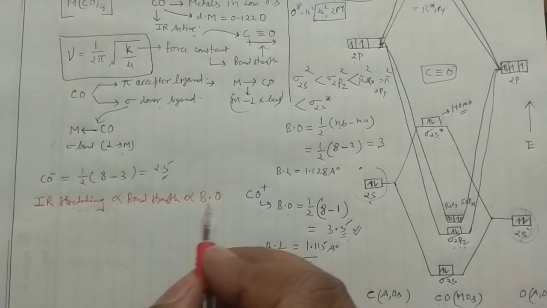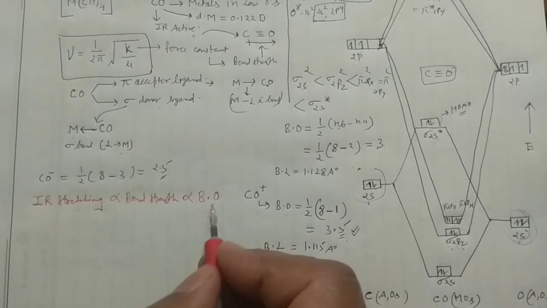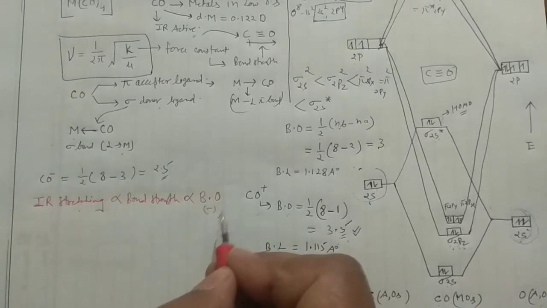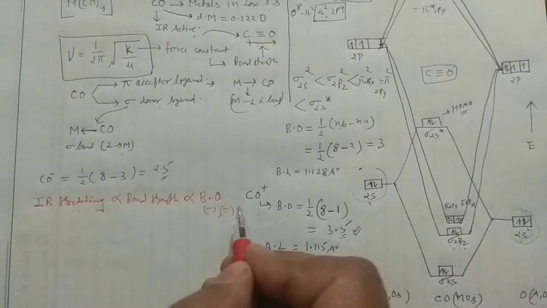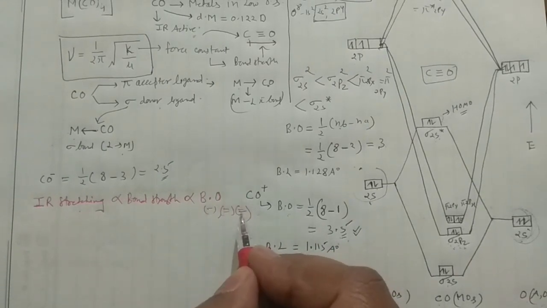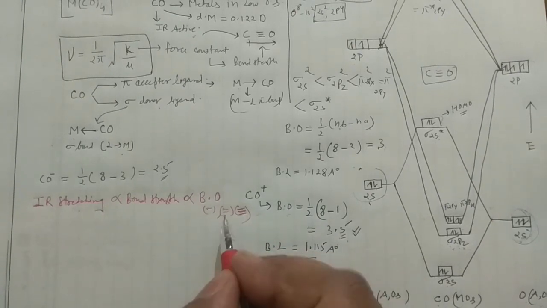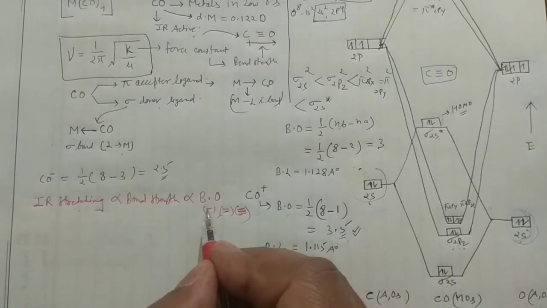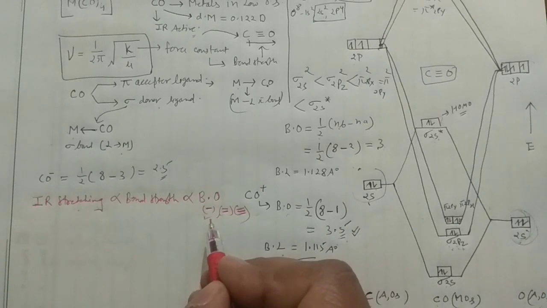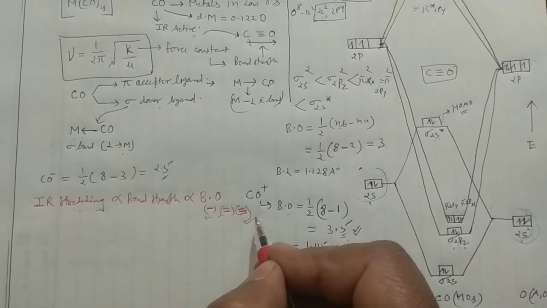You know bond order means you are having a single bond, a double bond, or a triple bond. The triple bond will require higher energy to break when compared to the double bond, and the double bond in turn requires higher energy when compared to the single bond. So this will require lower energy to stretch, and this will require higher energy to stretch.